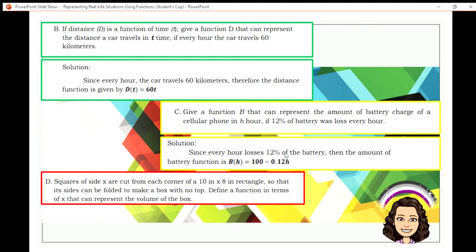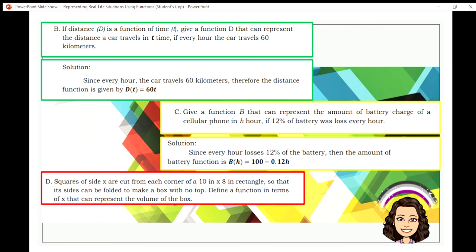So for example, you use your cell phone for 2 hours, that would be 0.12 times 2. So that's 0.24. You deduct it from 100. So your battery will be lost first.